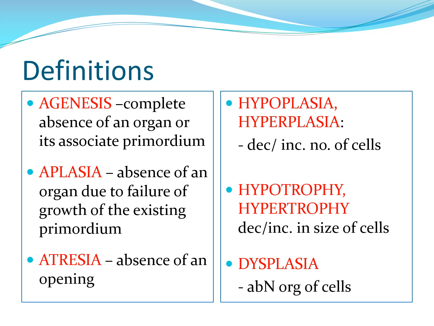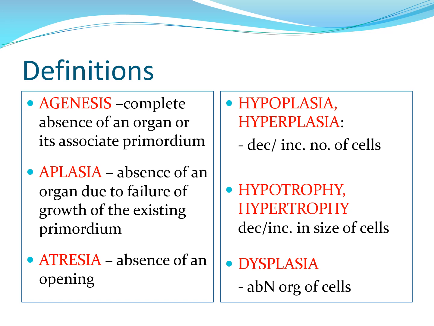Then atresia is the absence of an opening, like esophageal atresia, where there is no opening in your esophagus. Then we have hyperplasia and hypoplasia. Hyperplasia is an increase in the number of cells. Hypoplasia is the opposite, a decrease in the number of cells.